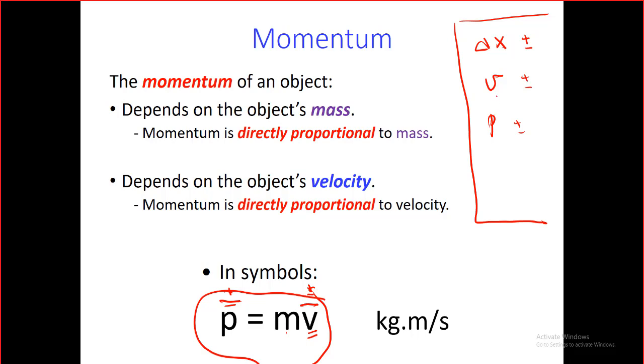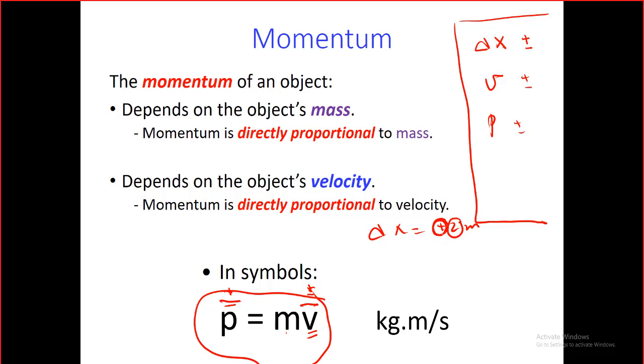We have done that before. If I told you that the displacement is plus 2 meters, what does it mean? It means simply that the object has traveled 2 meters in the positive direction, in this case, to the right or upward. If it is negative, it means the object was moving to the left or downward.